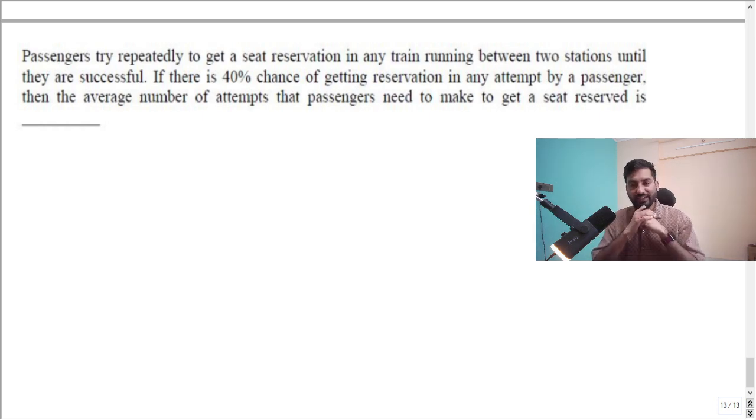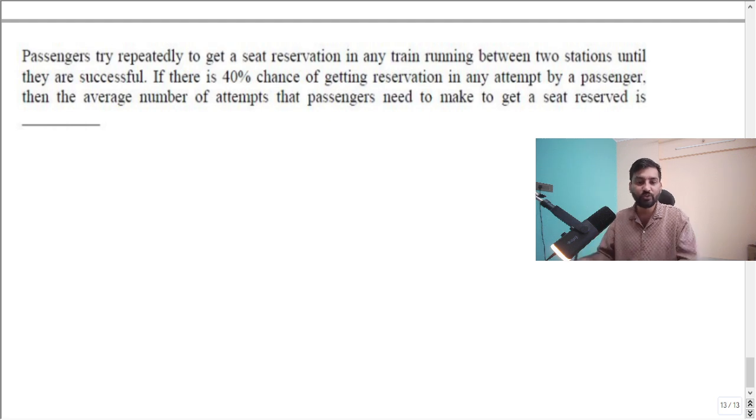Then I started scribbling, thinking how to solve this question quickly. When I started solving it, I got the answer in 10 seconds, or you can say 20 or 30 seconds. I just want to share that logic. This kind of question has already been asked in GATE 2024, in GATE Data Science and AI, and in electronics. Questions on the average number of attempts, average expectation, are most likely to be asked. So let us try to solve this question.